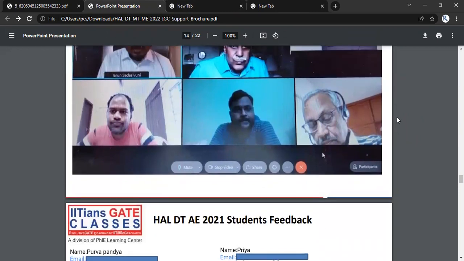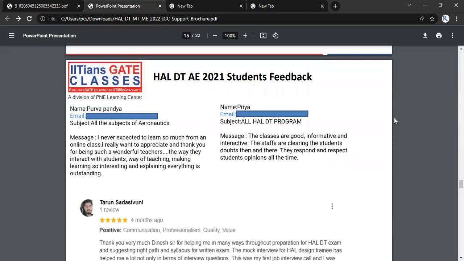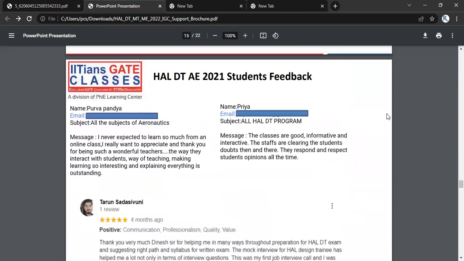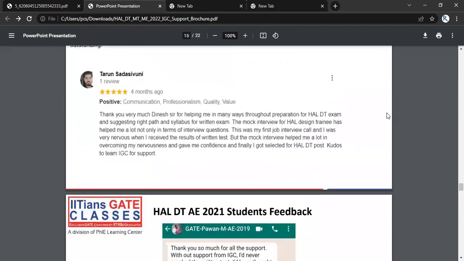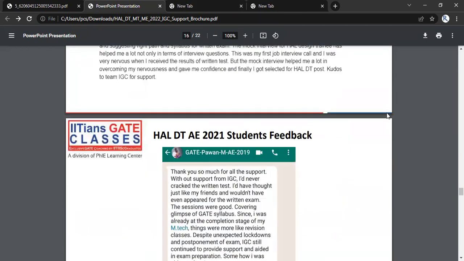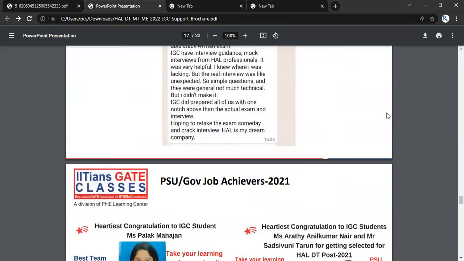It will be provided free of cost till the end, when you get the offer letter from HAL. We are not charging anything for the written examination. We are not charging anything for the mock interview also. These are the feedbacks that we are getting from last year's students who got selected for this particular HAL exam, HAL post.